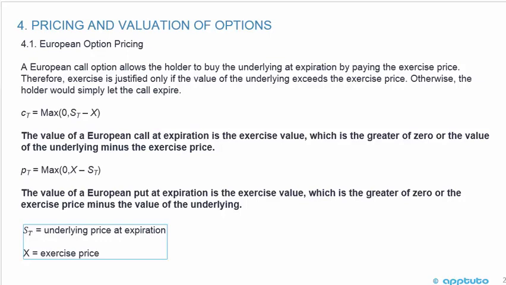As I said, buy low, sell high. You have an exercise price, the right but not the obligation to buy at 100. It's worth something to you if the value of the underlying is above that. Say it's at 105, okay? Otherwise, the holder would simply let the call expire.